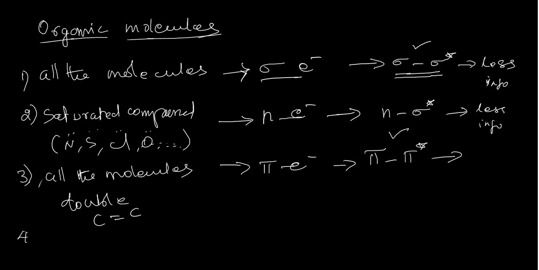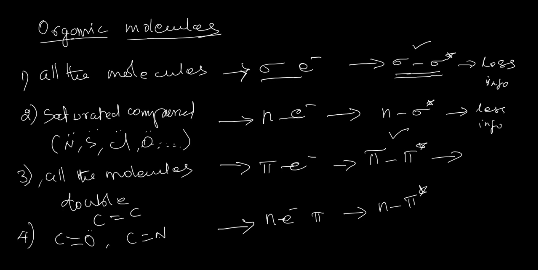And molecules with a double bond and a heteroatom, like carbonyl or C double bond N, like this. Whenever a molecule has a double bond with a heteroatom, or a heterocyclic ring, these types of compounds have a non-bonding electron which is connected to a pi orbital, and therefore they can make this kind of excitation, an n to pi star transition.